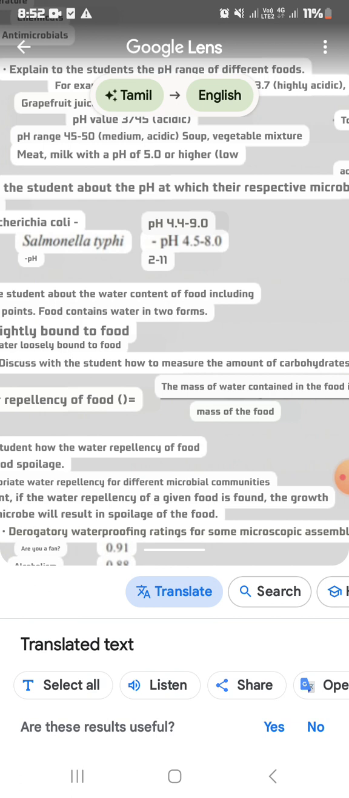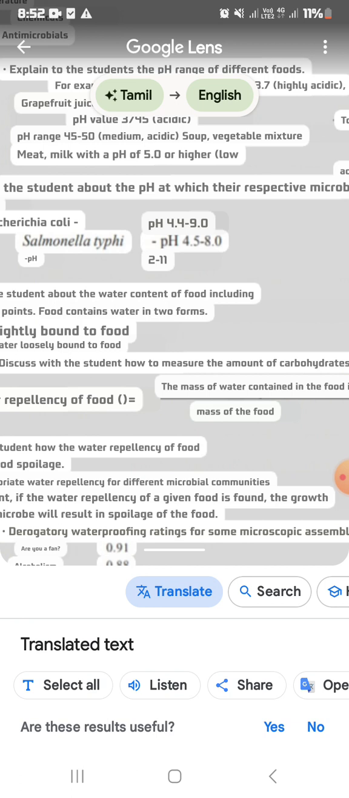The sixth question is, the mass of the packet which Kamala bought in the shop is 400 gram, and the mass of the water contained in the packet is 7 gram. So solve and get the water repellency of food.